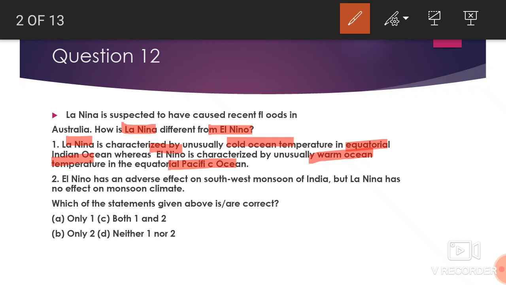The second statement is that El Nino has an adverse effect on the southwest monsoon of India, but La Nino has no effect on the monsoon climate. Let's see. This means El Nino is negative and La Nino is neutral to the monsoon. So to solve this question, we basically need three ingredients. First of all, we should know what La Nino is, what El Nino is, how they are connected to the Indian monsoon climate, and what impact they have.